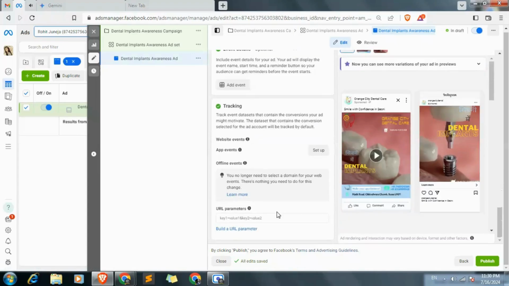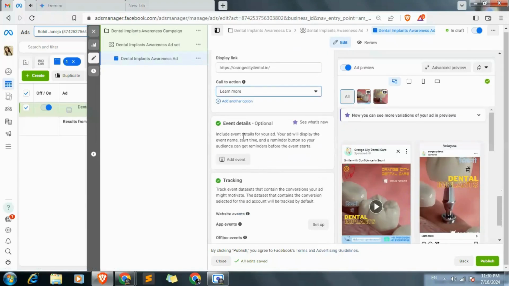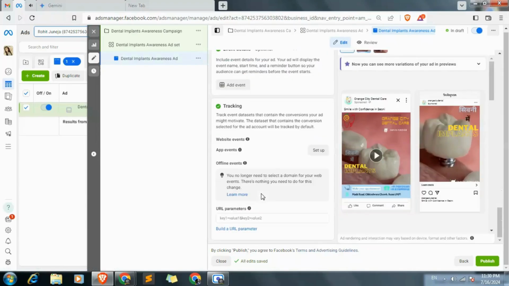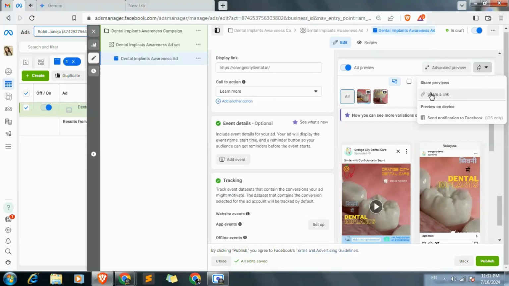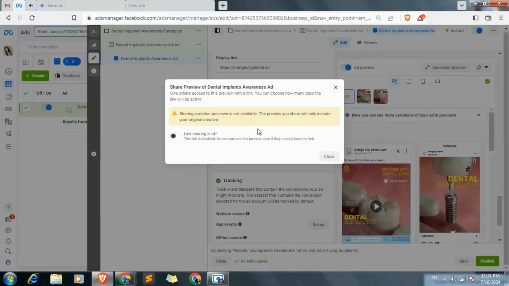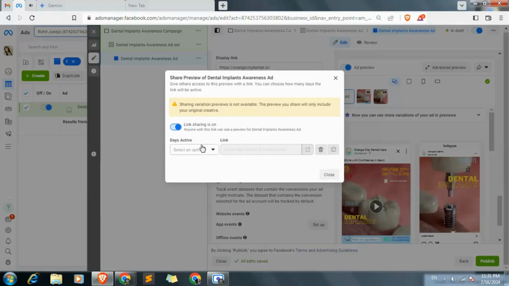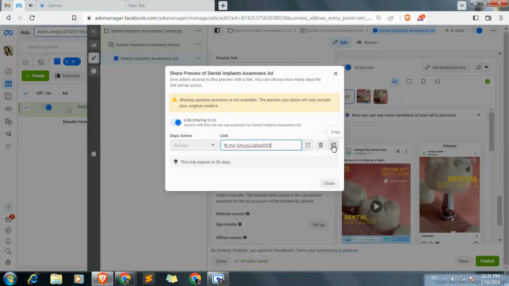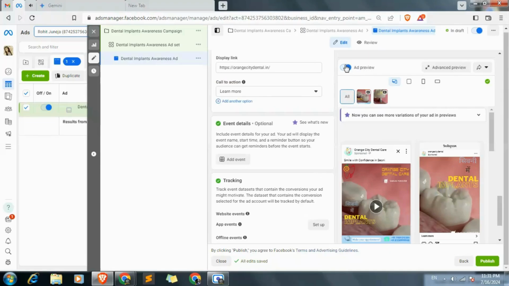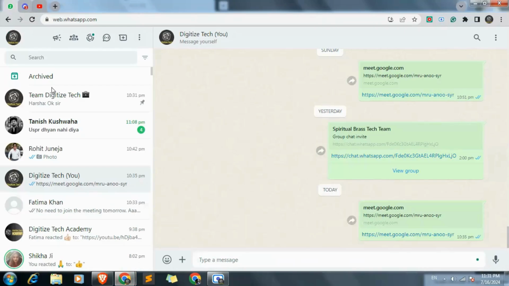So we have just created our ad. Let me see, is there anything left? Okay, so we have just created our ad. Now let's copy this ad, and link sharing is on. For 30 days, I'll activate this link. I'll copy this link and close this button and ad preview on. So now I will tell the client that the ad is ready.